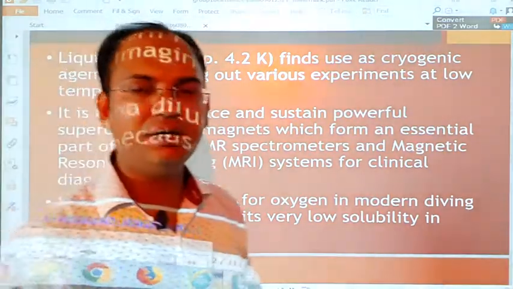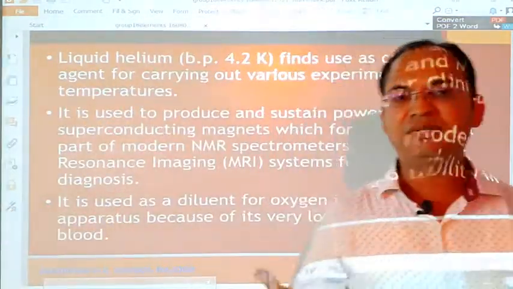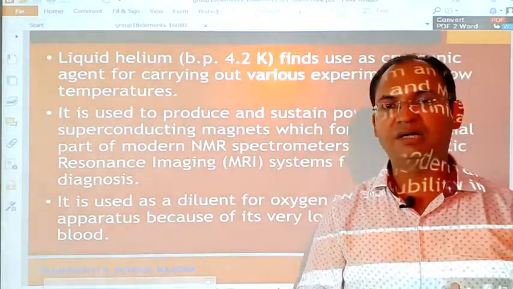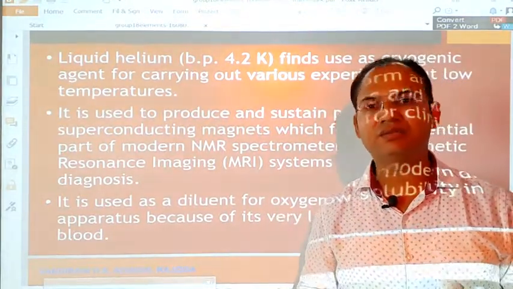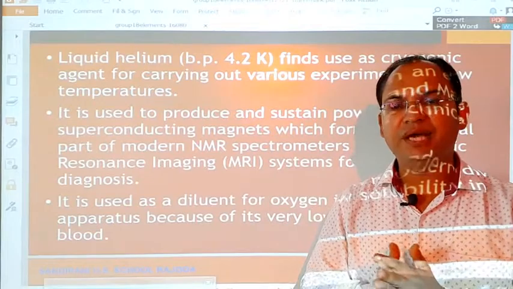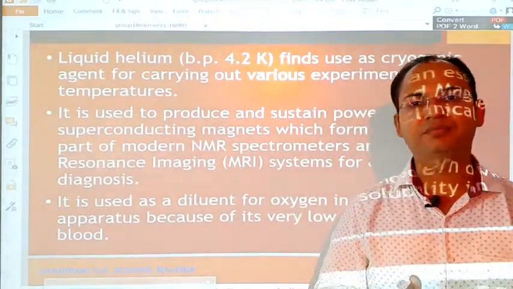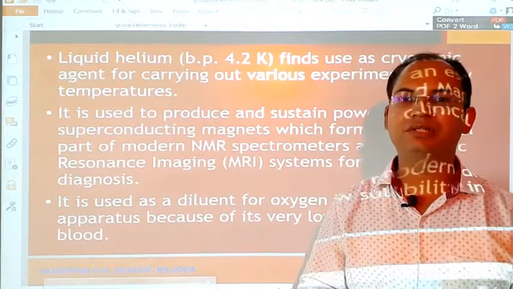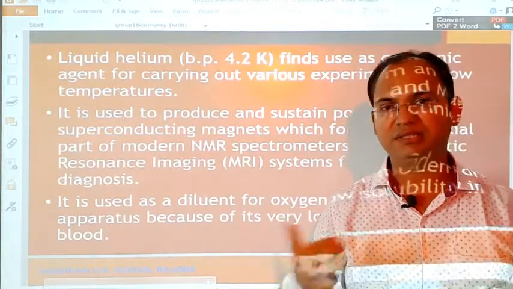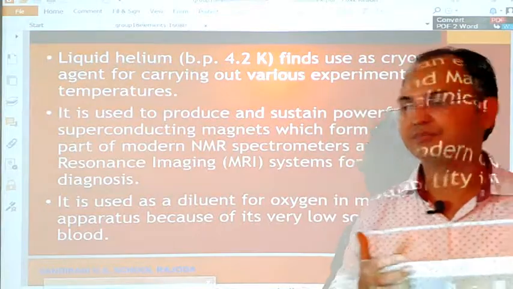MRI, you have heard many times that if someone gets injured related to the brain, spinal cord, etc., then we have to examine or perform an MRI checkup. That MRI, or magnetic resonance imaging, also uses helium gas in its machinery.